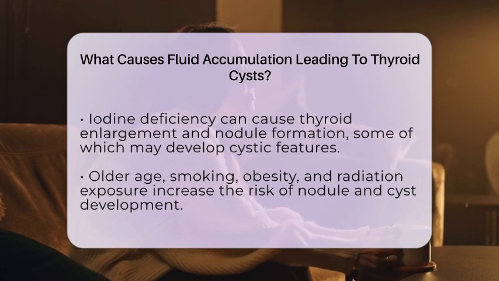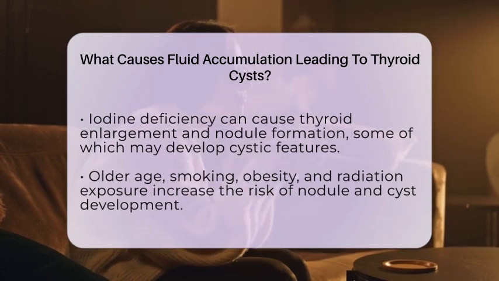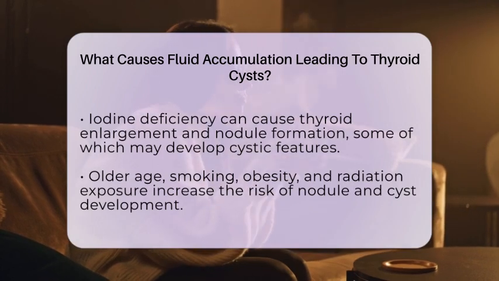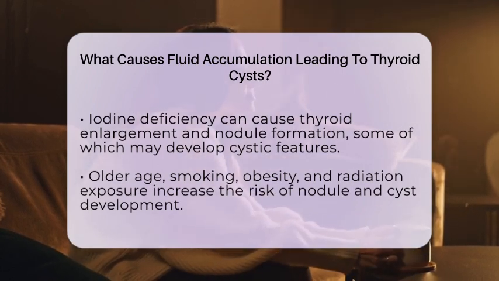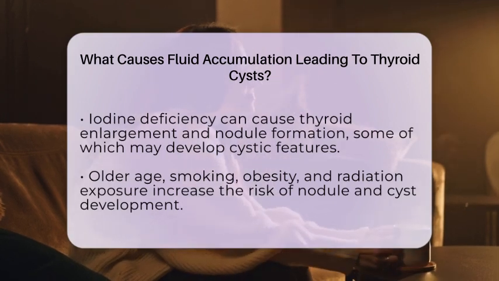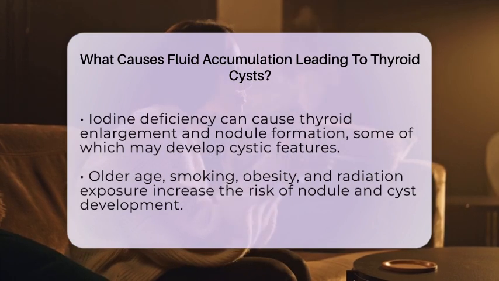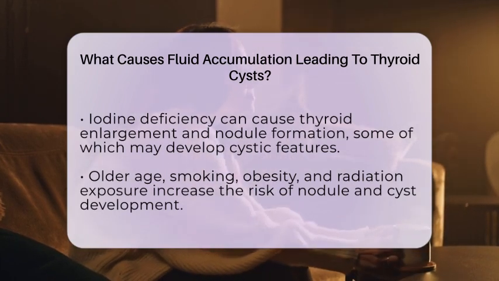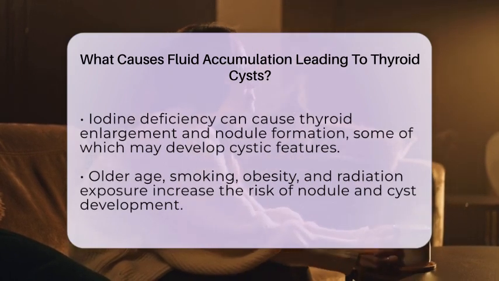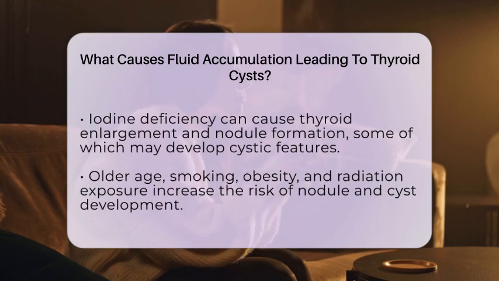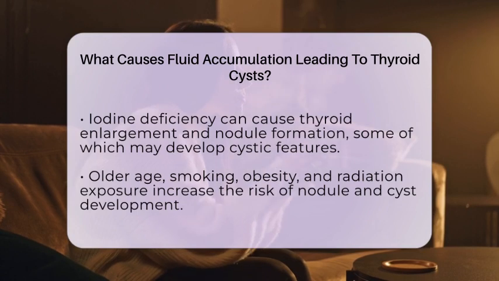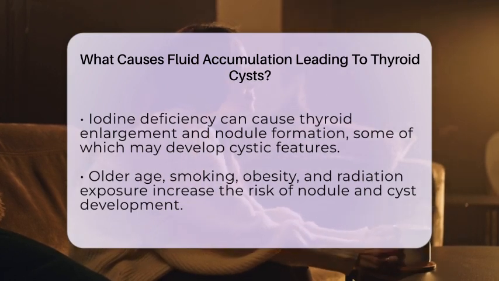Other influences include age, as older individuals tend to develop more nodules. Lifestyle factors like smoking, obesity, and exposure to radiation can also increase the risk of nodule formation. These nodules, if they undergo degeneration, can become cystic. The fluid inside these cysts is usually the result of tissue breakdown or cell death within the nodule. When cells die, they release their contents, and fluid accumulates in the space created. This transformation from a solid nodule to a cyst is a natural part of the process, often benign.